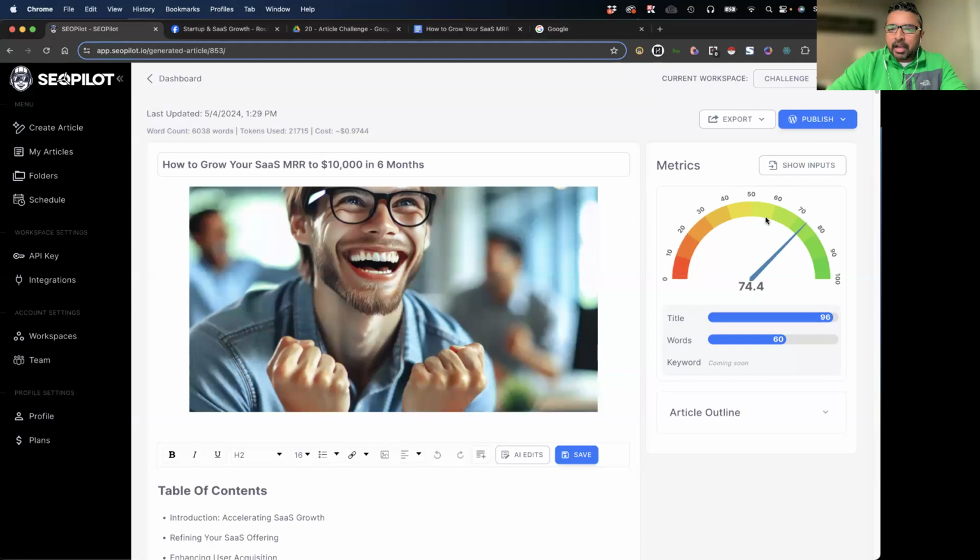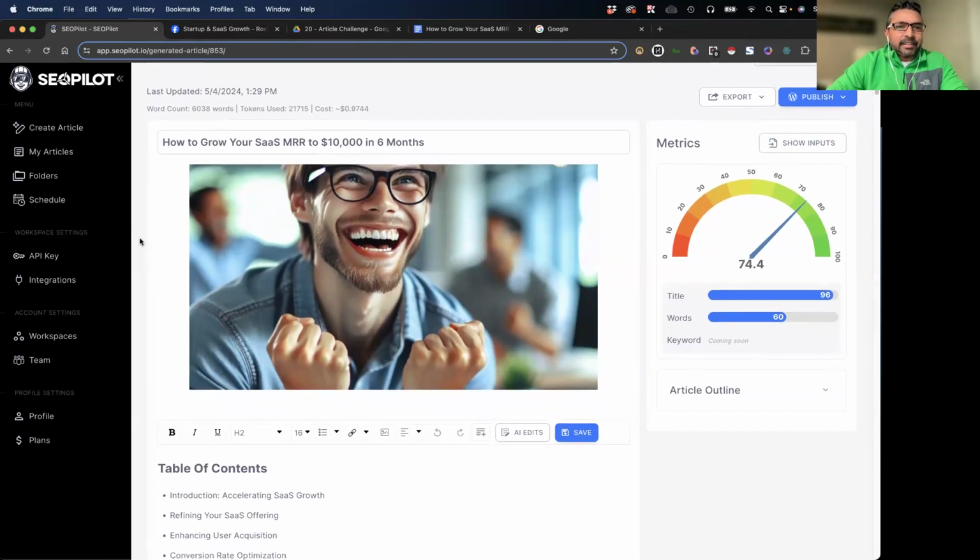Our own little SEO meter here tells us we're in the green, just like some of the other tools out there, like Surfer SEO, Neuron Writer. We got that coming, and this is the beta version, and it's already looking pretty slick. We haven't even announced it, so you guys are actually probably the first to see it if you haven't just been using our SEO Pilot already. But yeah, let's check out this article and actually dissect it.